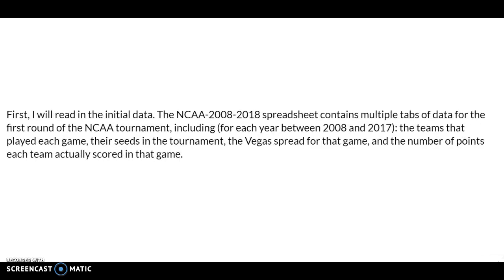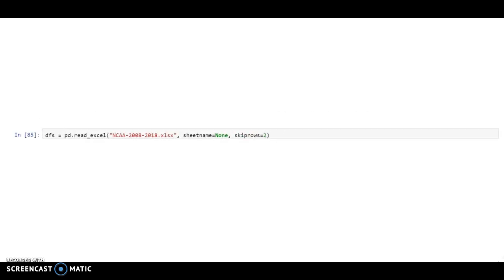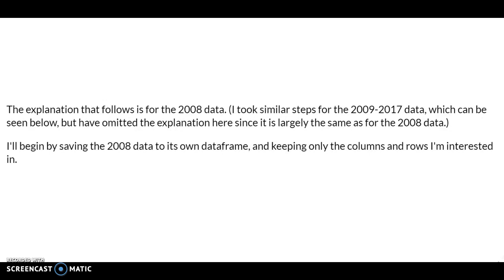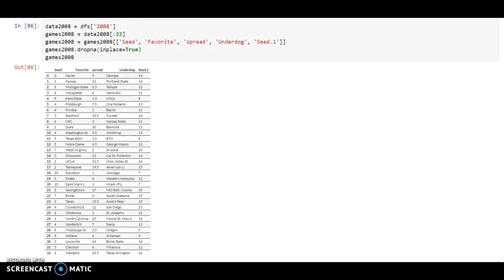I began by reading in the initial data. This included data on the teams that played each game, their seeds in the tournament, the spread for that game, and the number of points each team actually scored in that game. The explanation that follows is for the 2008 data. I began by saving the 2008 data to its own data frame and keeping only the rows and columns I was interested in.